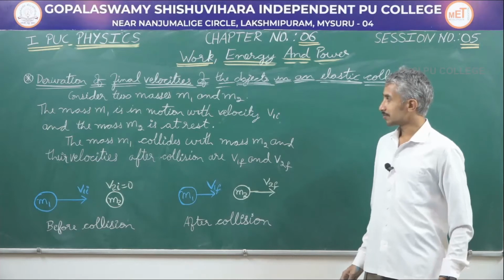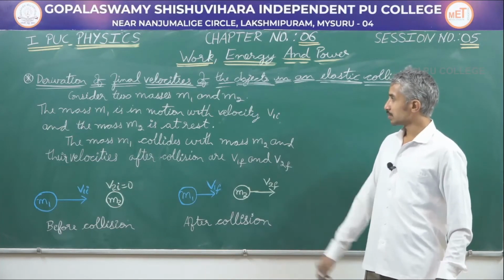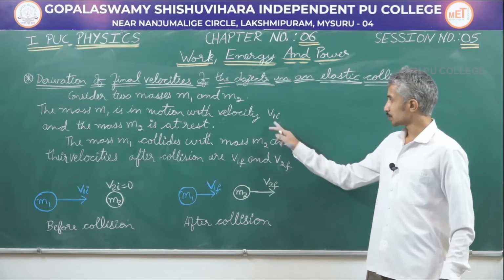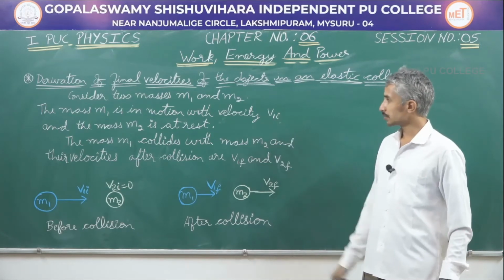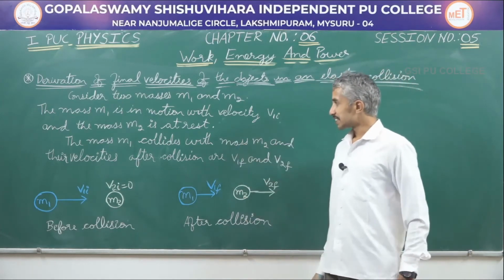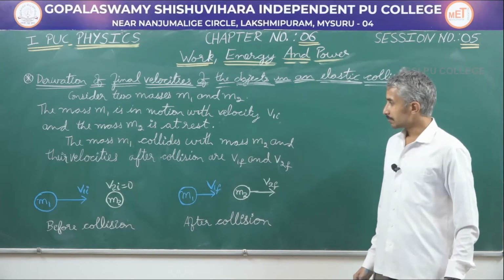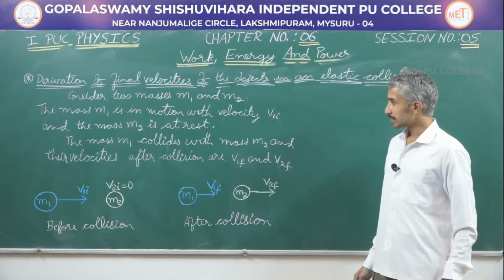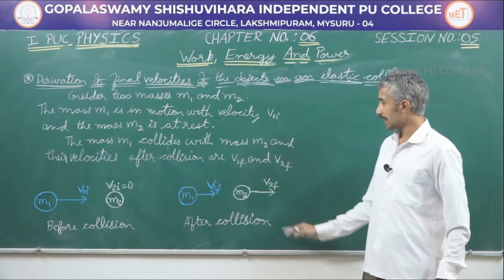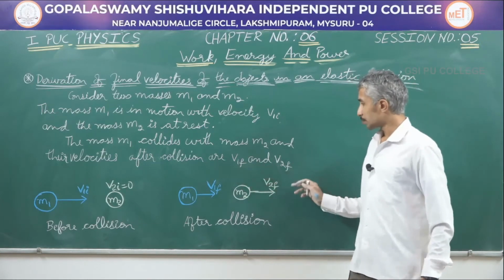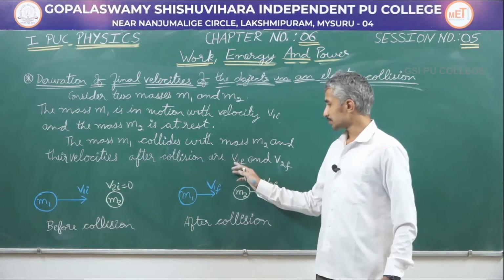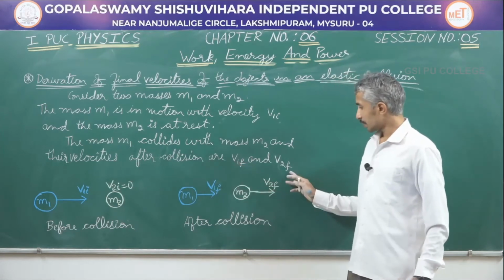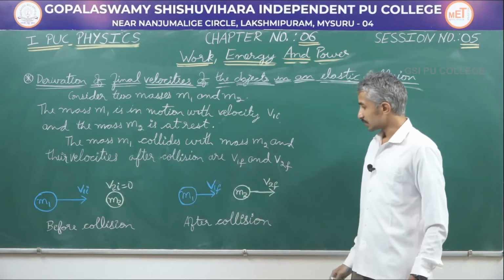Consider two masses m1 and m2. The mass m1 is in motion with velocity v1i, which means initial velocity of object 1, and the mass m2 is at rest. The mass m1 collides with mass m2 and their velocities after collision are v1f and v2f, the final velocity of mass m1 and the final velocity of mass m2 after collision.